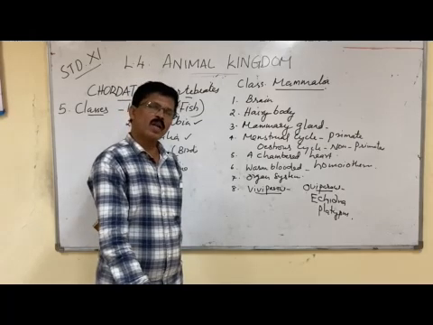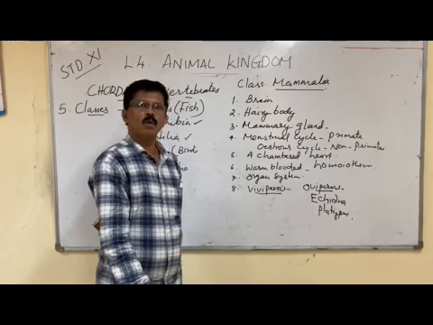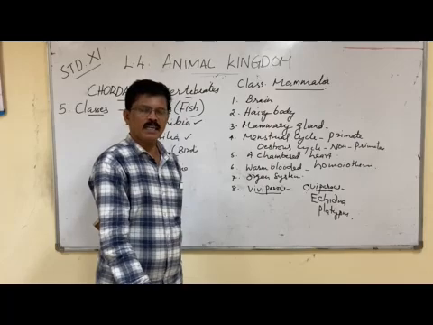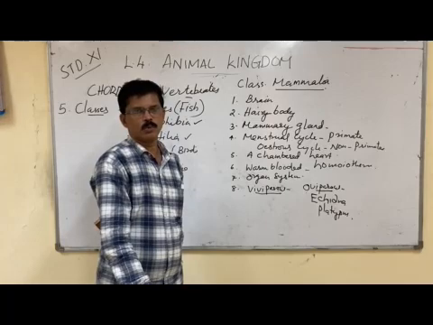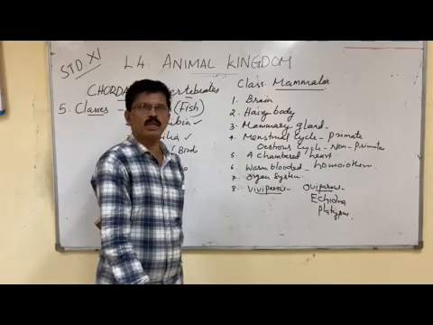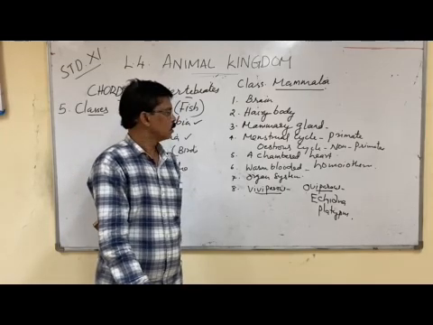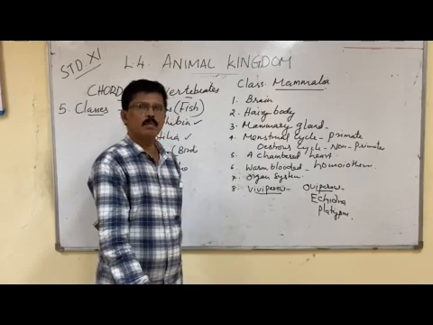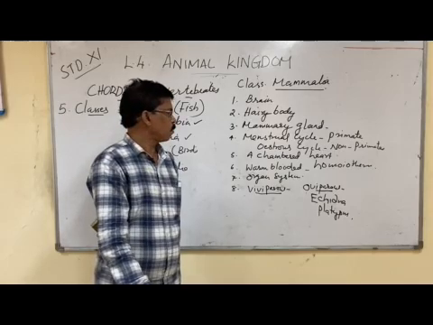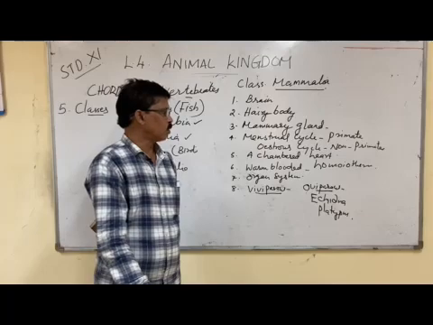Why do they need more energy? Because more energy is required by the birds and mammals to maintain a constant body temperature all the time. So to maintain the constant body temperature, they need a four-chambered heart.